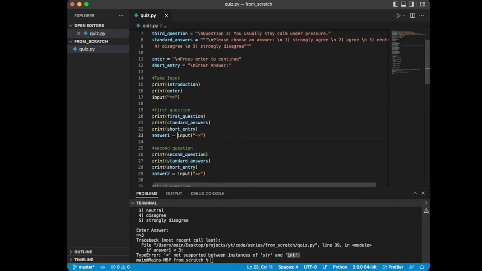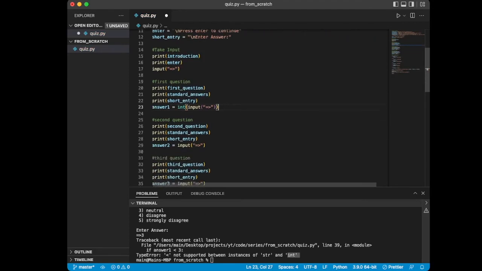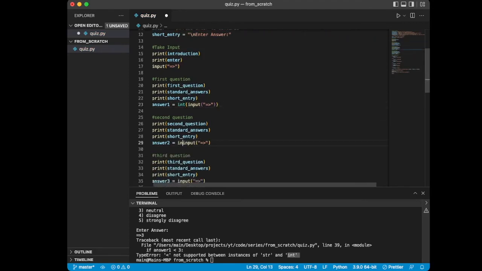So what we're going to do here is require that the input is an integer, like it's saying. This is called typecasting. The way that we do that is we wrap our input in an integer type. To do that, we just put in int and then we put some parentheses around it, just like that.